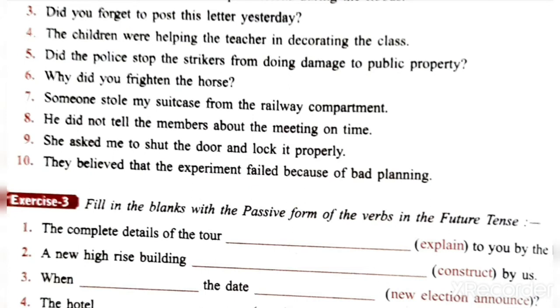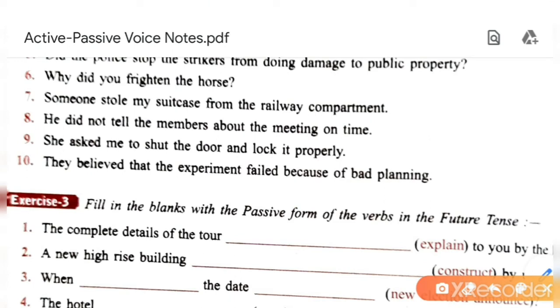Someone stole my suitcase from the railway compartment. My suitcase is object. Okay, so my suitcase, now it is past tense, simple past tense. My suitcase was stolen from the railway compartment. Here, one rule I want to explain you. When the subject is unknown or general or to be understood, then we can skip the subject. Okay, when words like someone, no one, everyone, people, they, management, government are given in the place of subject, then you can skip the words in passive voice because it is understood.